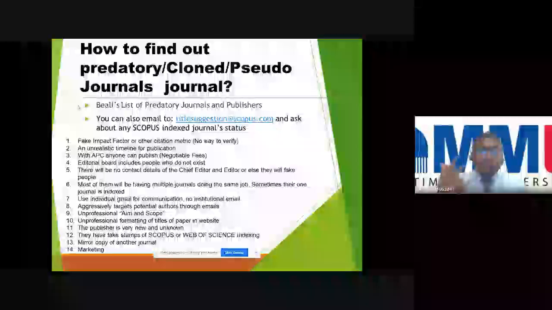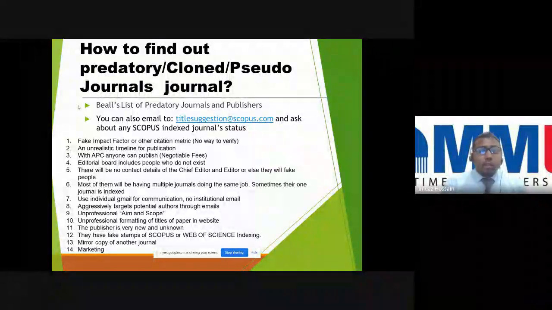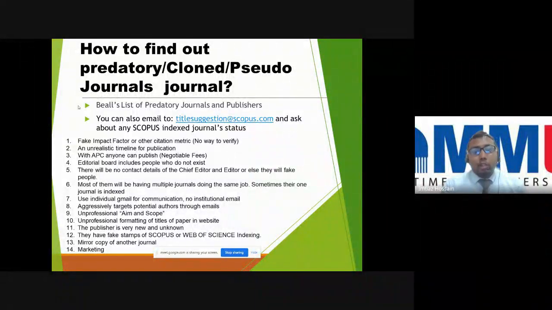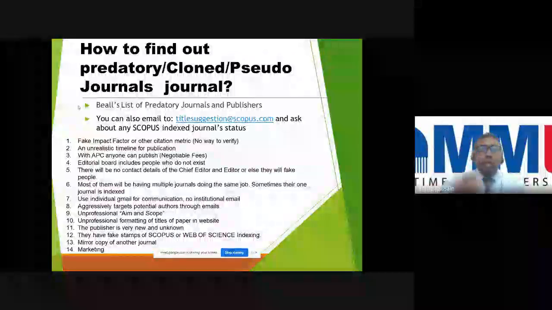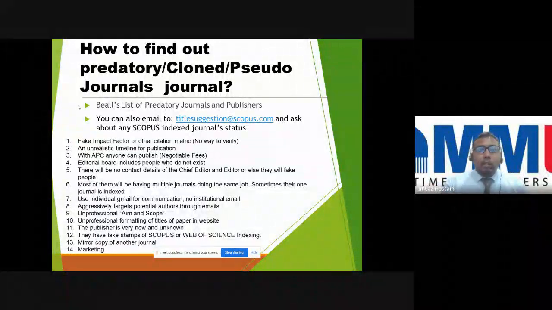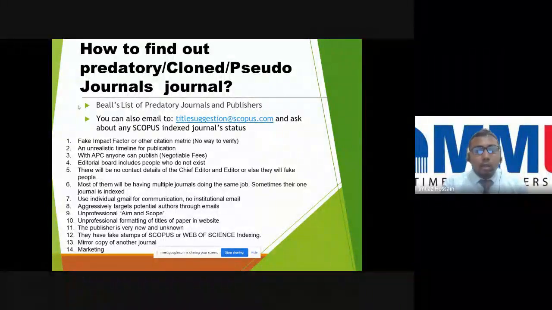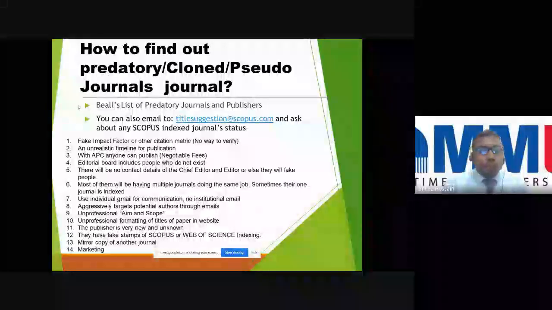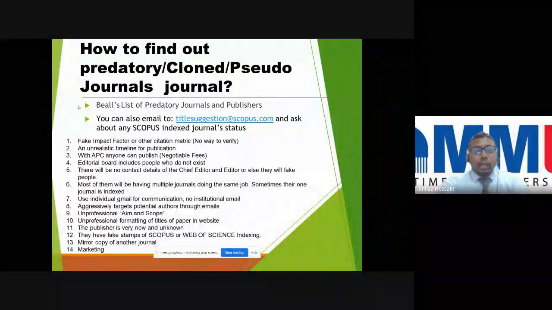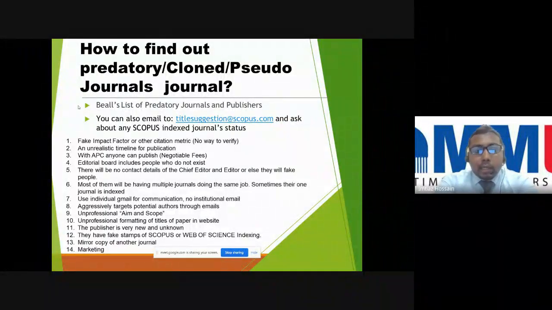So how can we identify? That is the key question. First, a fake impact factor or other citation metrics. If you find an impact factor on the website, I already showed the JCR list. You can go to Web of Science, then check whether the impact factor is credible or not. Then, an unrealistic timeline for publication.